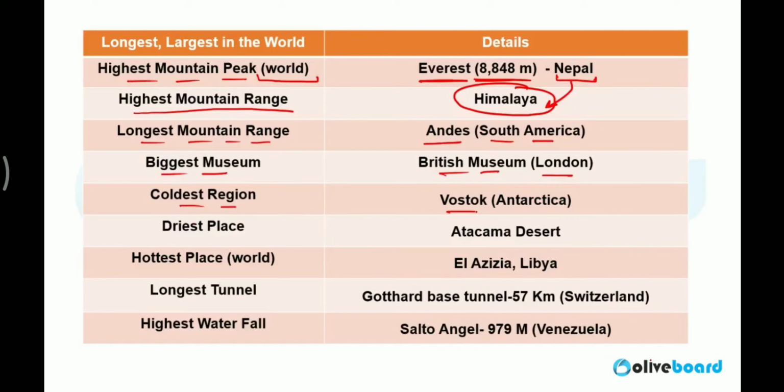Coldest region in the world, Vostok. It is situated in Antarctica. Driest place, means with the minimum rainfall, or you can say no rainfall, Atacama Desert. Hottest place in the world, Al Azizia, Libya. It is situated in the country Libya. Longest tunnel, Gotthard Base Tunnel, 57 km. It is situated in Switzerland. Highest waterfall in the world, Salto Angel, and 979 meters is the height.